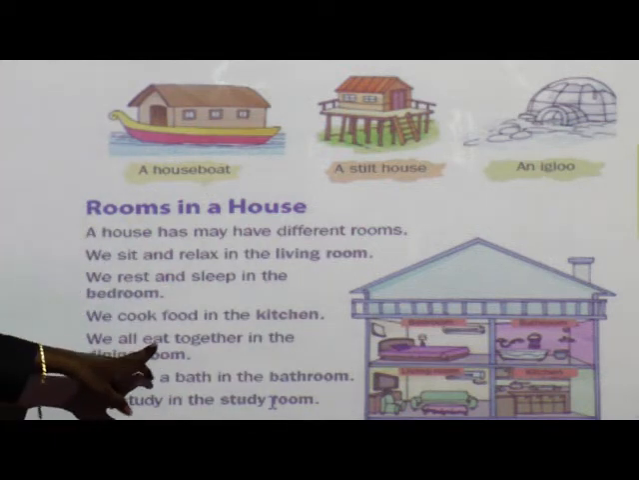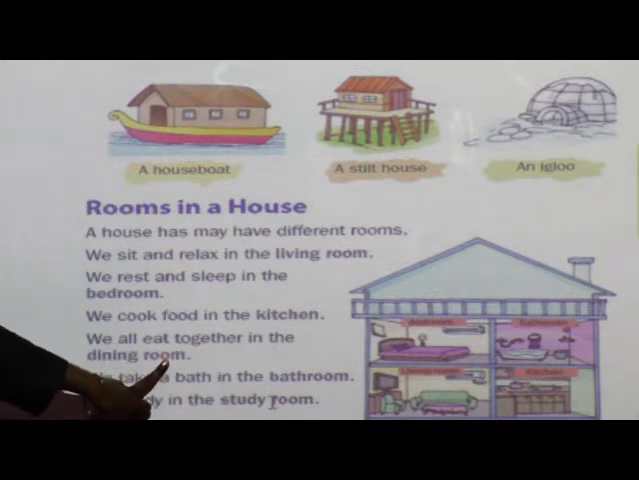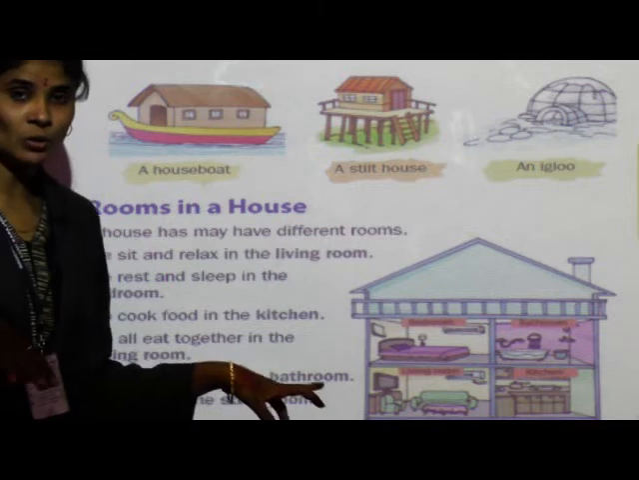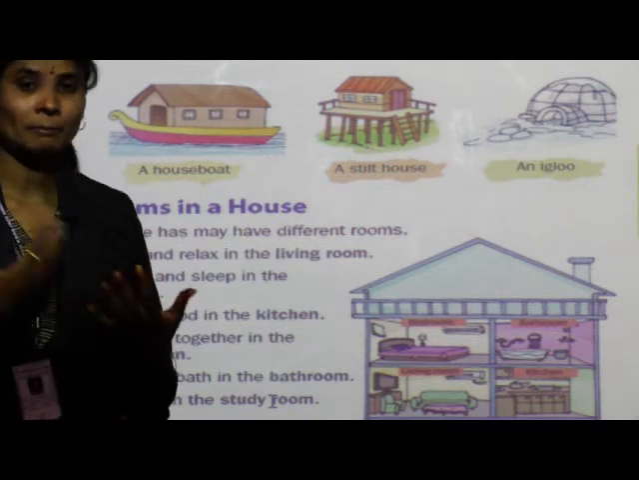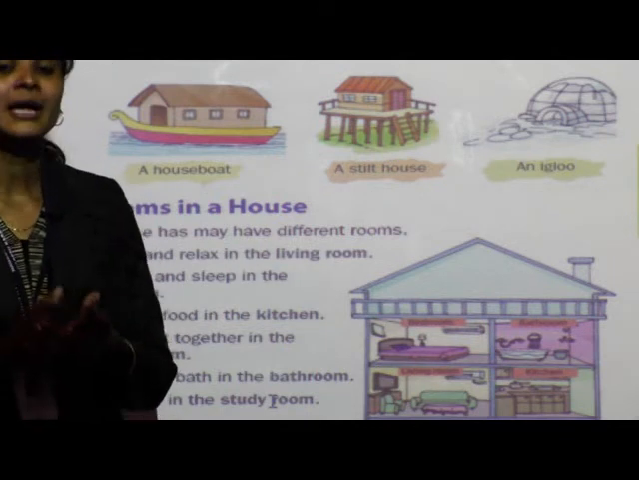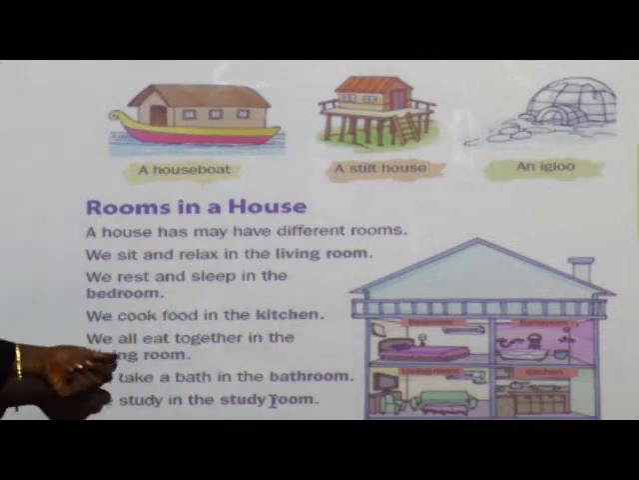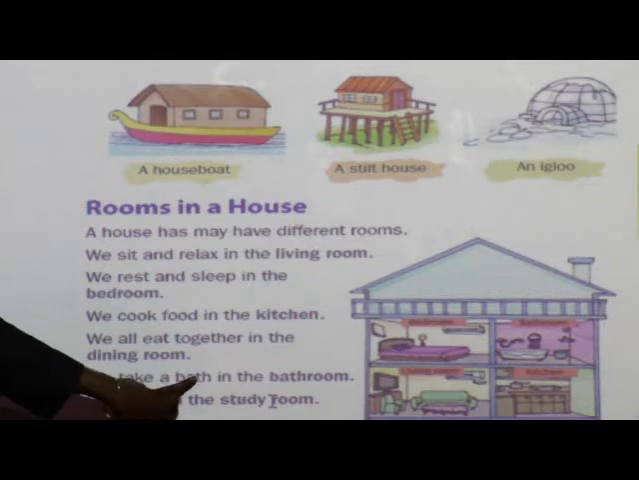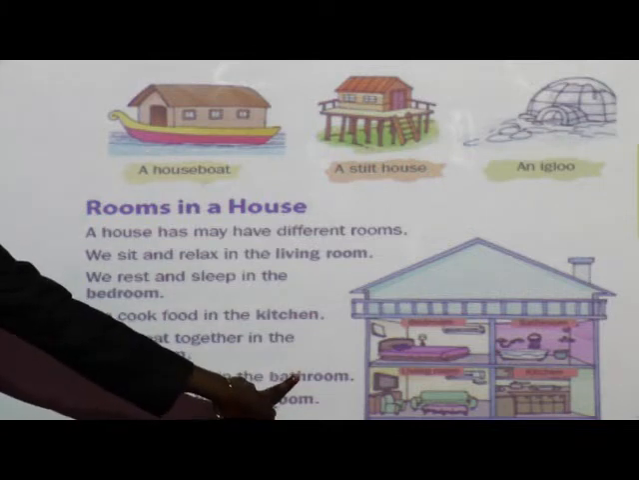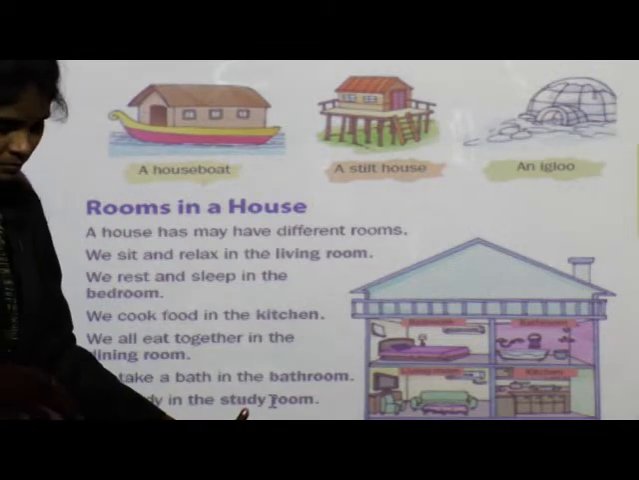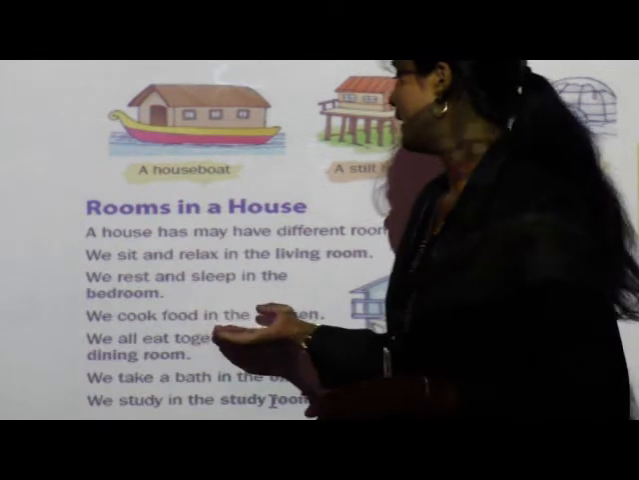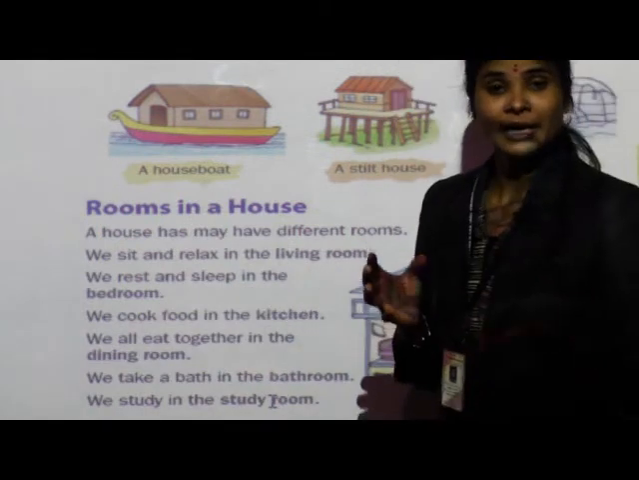Next, we all eat together in the dining room. Where is the dining room? All family members sit there and we take our breakfast, meal or dinner. In short, we eat food together in a dining room. Next, we take a bath in the bathroom. Where do we take a bath? We take a bath in the bathroom. Next, we study in the study room. We never study in the bedroom or in the living room or in a kitchen.